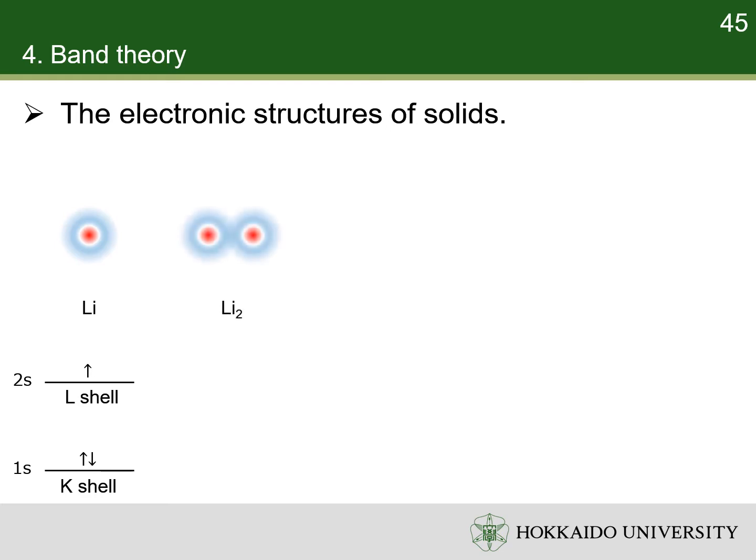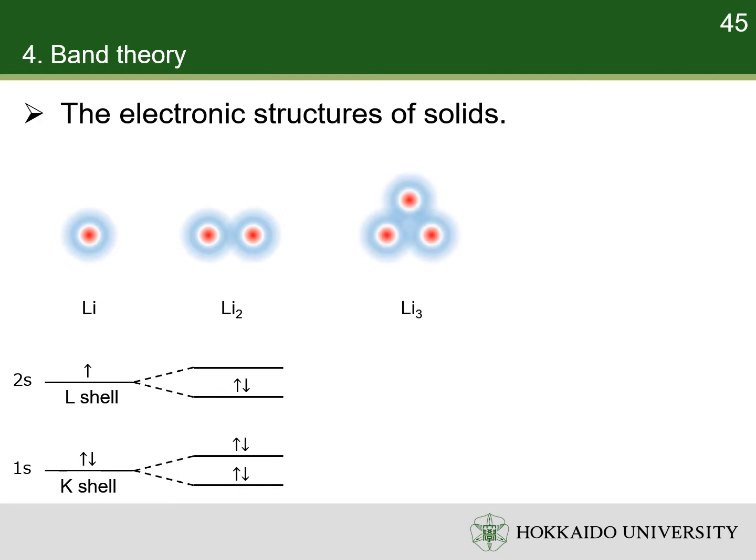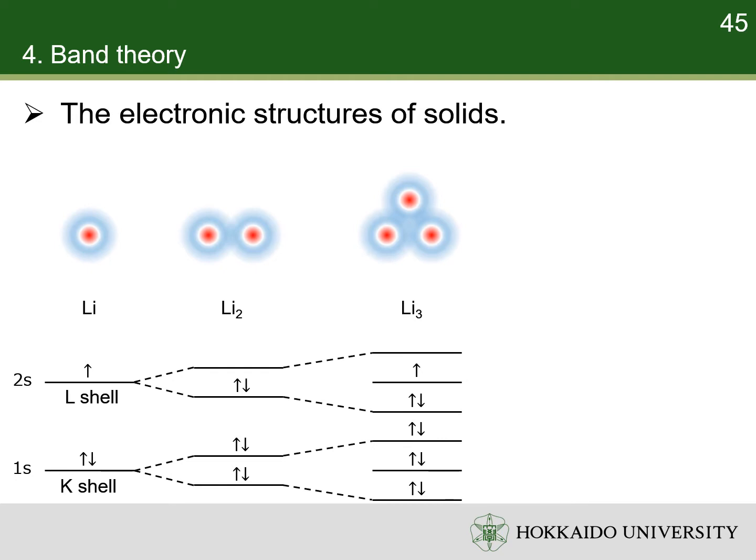When 2 lithium atoms form a dilithium molecule, the bonding and antibonding 1s orbitals are filled with 2 electrons. The bonding 2s orbital is filled with 2 electrons as well, but the antibonding 2s orbitals is empty. Imagine, when 1 more lithium atom is added to the system, there will be 3 1s molecular orbitals, each of which is filled with 2 electrons. There will be also 3 2s molecular orbitals, which are half filled with electrons.